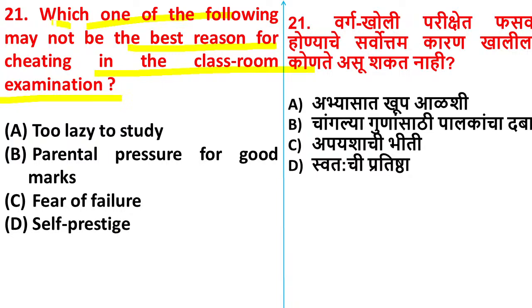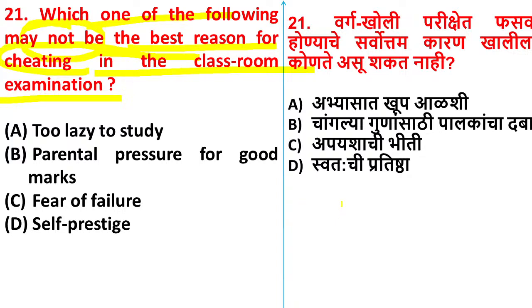So here the student has already cheated the teacher in an examination. And if he is found by the teacher, he will give various answers, which is not correct here. Sheetal C, Kavita A, will you please read the question and think for a few seconds? Instead of answering in a hurry, please think twice. Which one of the following may not be the best reason for cheating in the classroom in an examination?